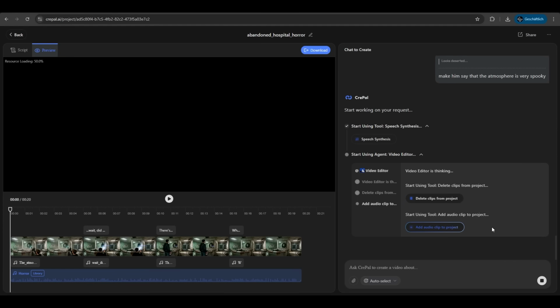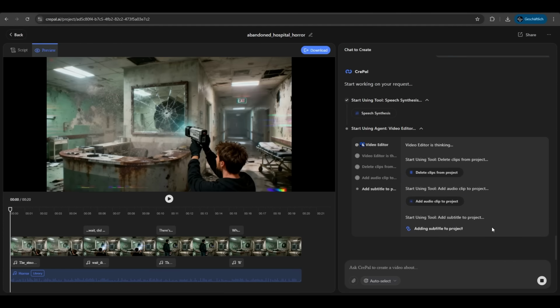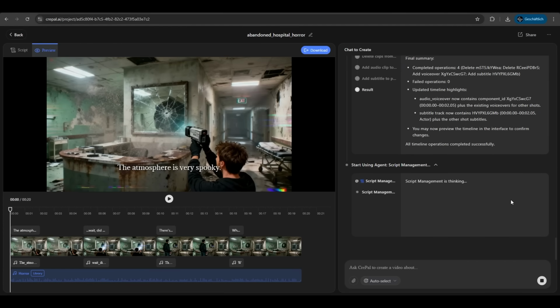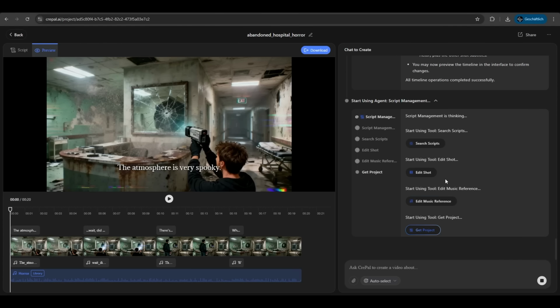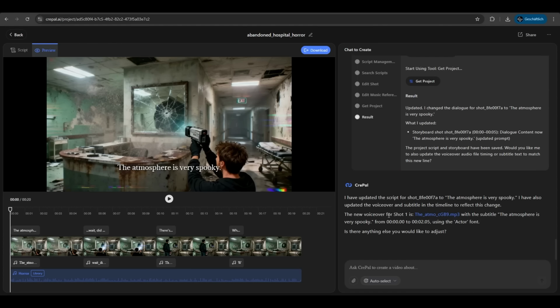It's adding the subtitles again. It's adding the audio clip again. It's summarizing the result, what it did. It completed the operation. It updated the timeline. It now checks if the music reference is fine. It's just amazing how detailed it presents us the result and the adjustments.